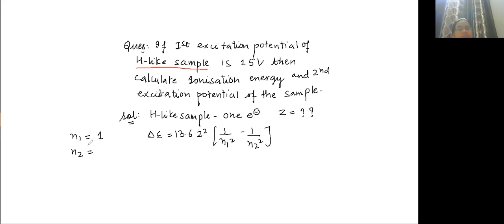N1 is 1. Excitation potential means from ground state they are going towards excited state. And N2 will be 2. Very good. Good Shobit, good Akshita, good Ayan. What about others? Are you getting this or not?